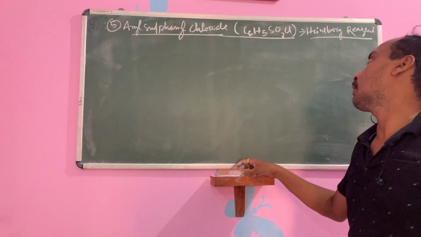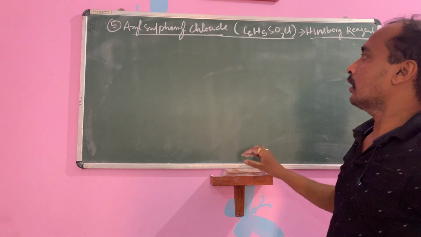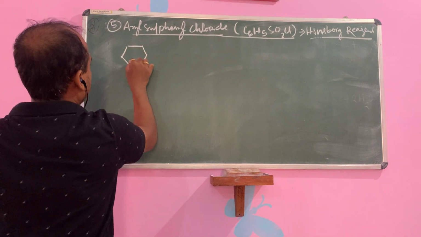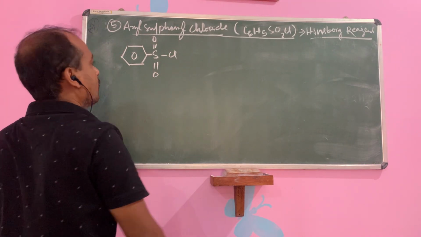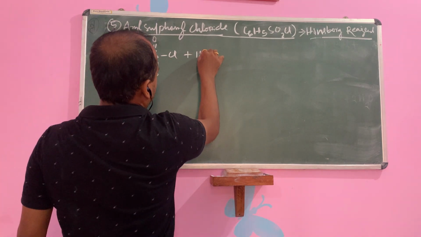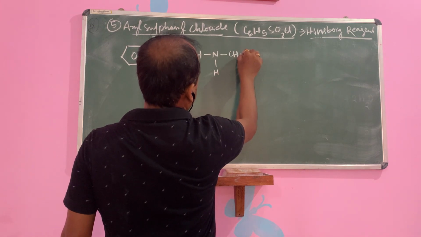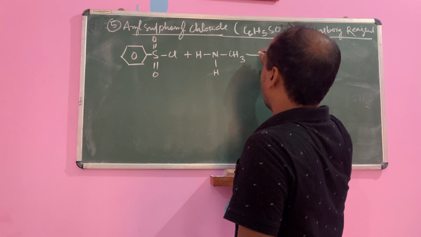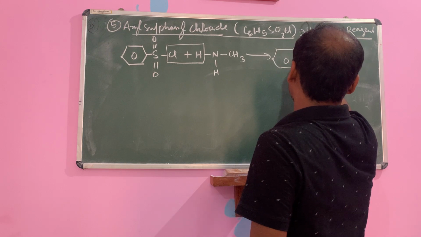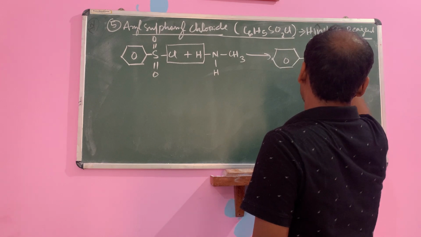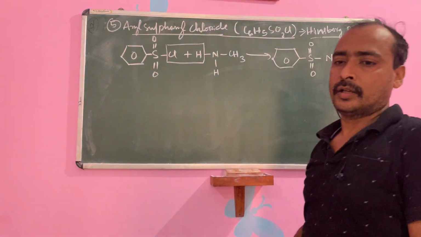This is the Hinsberg reagent, C6H5, S double bonded to O, double bonded to O, Cl. Plus a primary amine, or you can take a secondary amine also, with R or CH3. HCl will be removed to form the sulfonamide, S double bond O, NH, plus HCl. This is the reaction with aryl sulfonyl chloride.